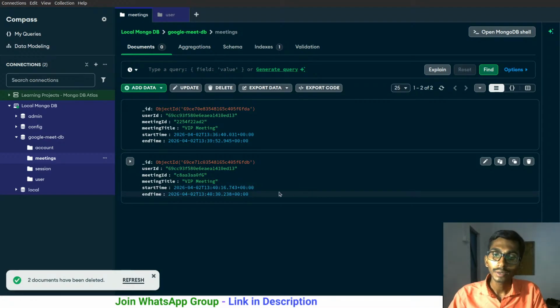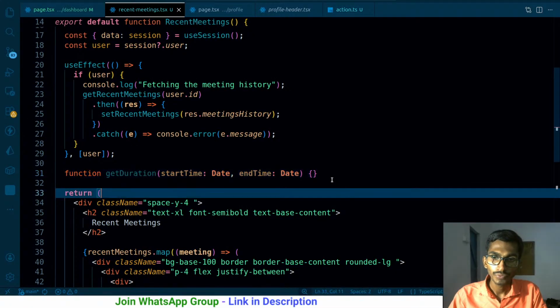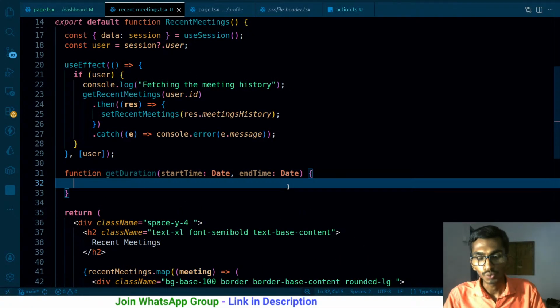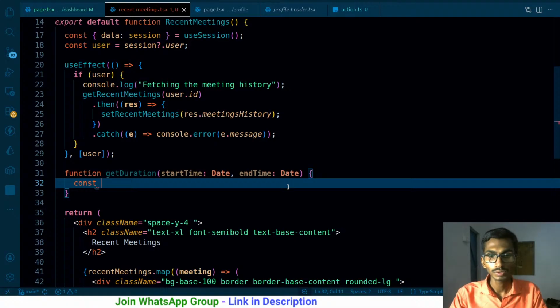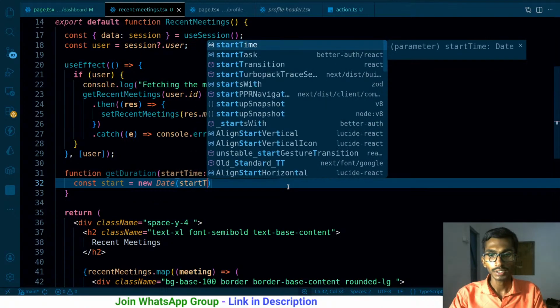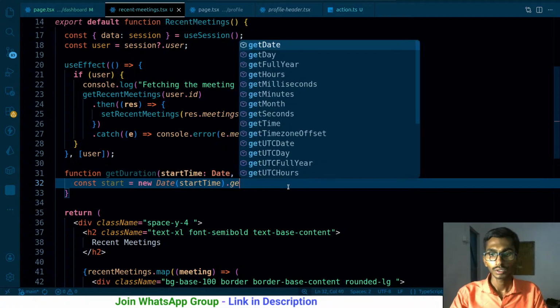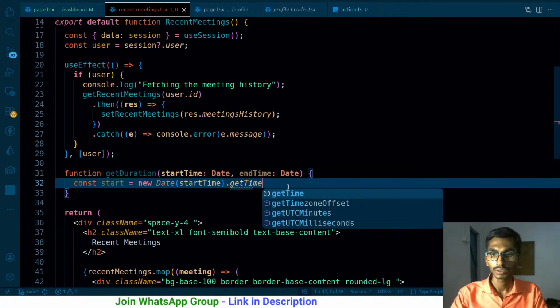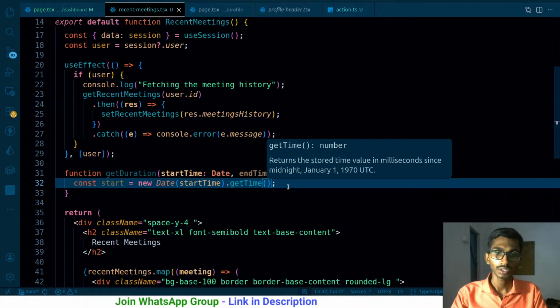So first of all, we have to get what? Using this, I have to get the current time in milliseconds or something, getTime. So const start is gonna be equals to new Date, and startTime, I'm gonna be mentioning it over here, dot getTime, I'm gonna be getting the time, this should be in the seconds probably.